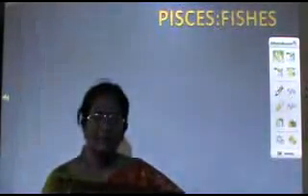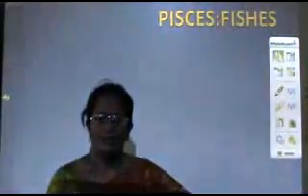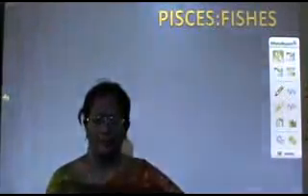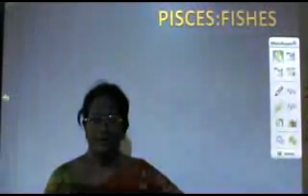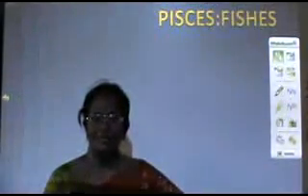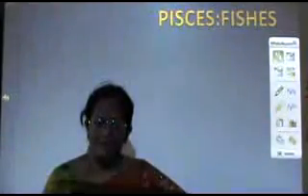Now, gnathostomes are characterized by the presence of not only jaws, but you find there are three semicircular canals in each internal ear. Apart from which, you find they are always provided with gonads. This superclass includes Pisces and the tetrapods.